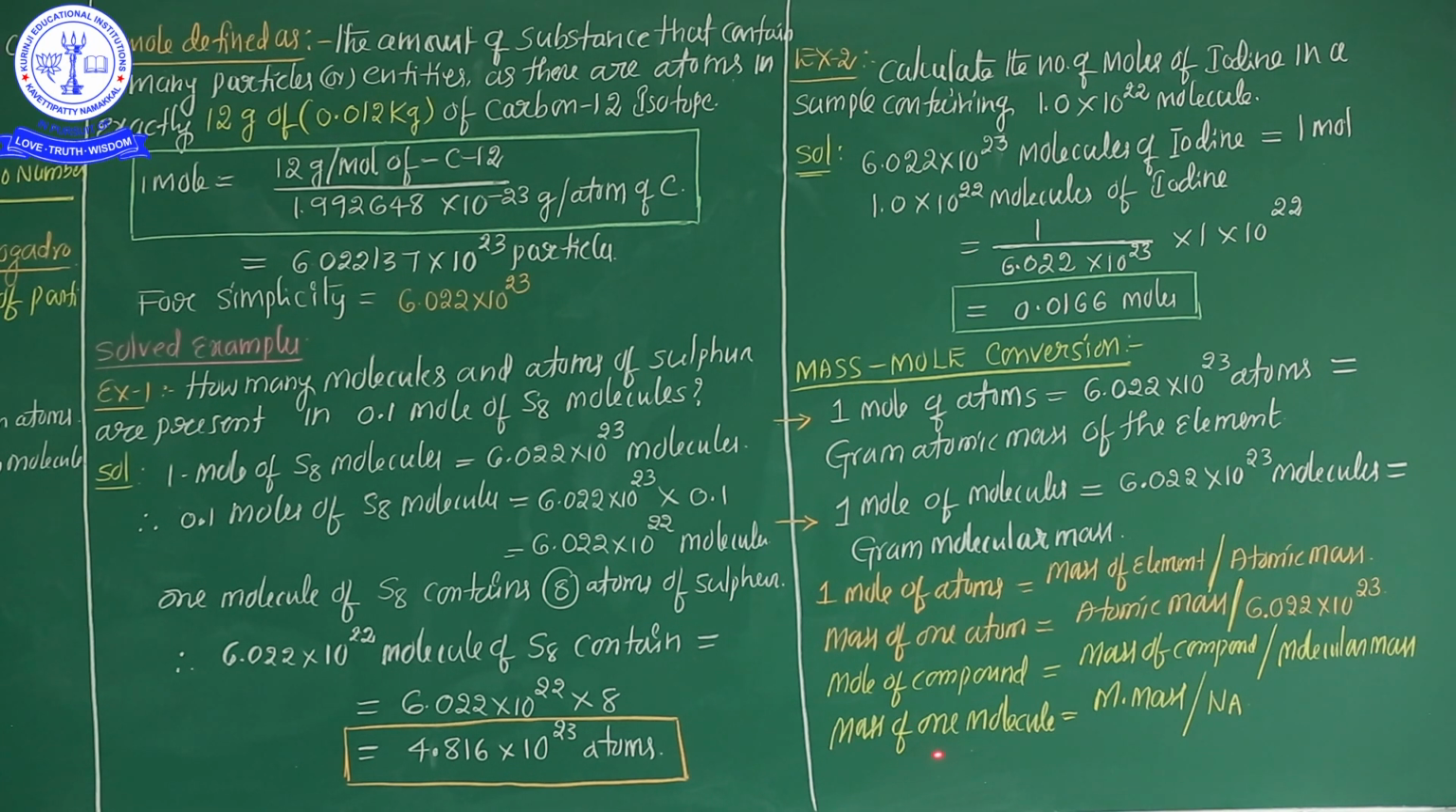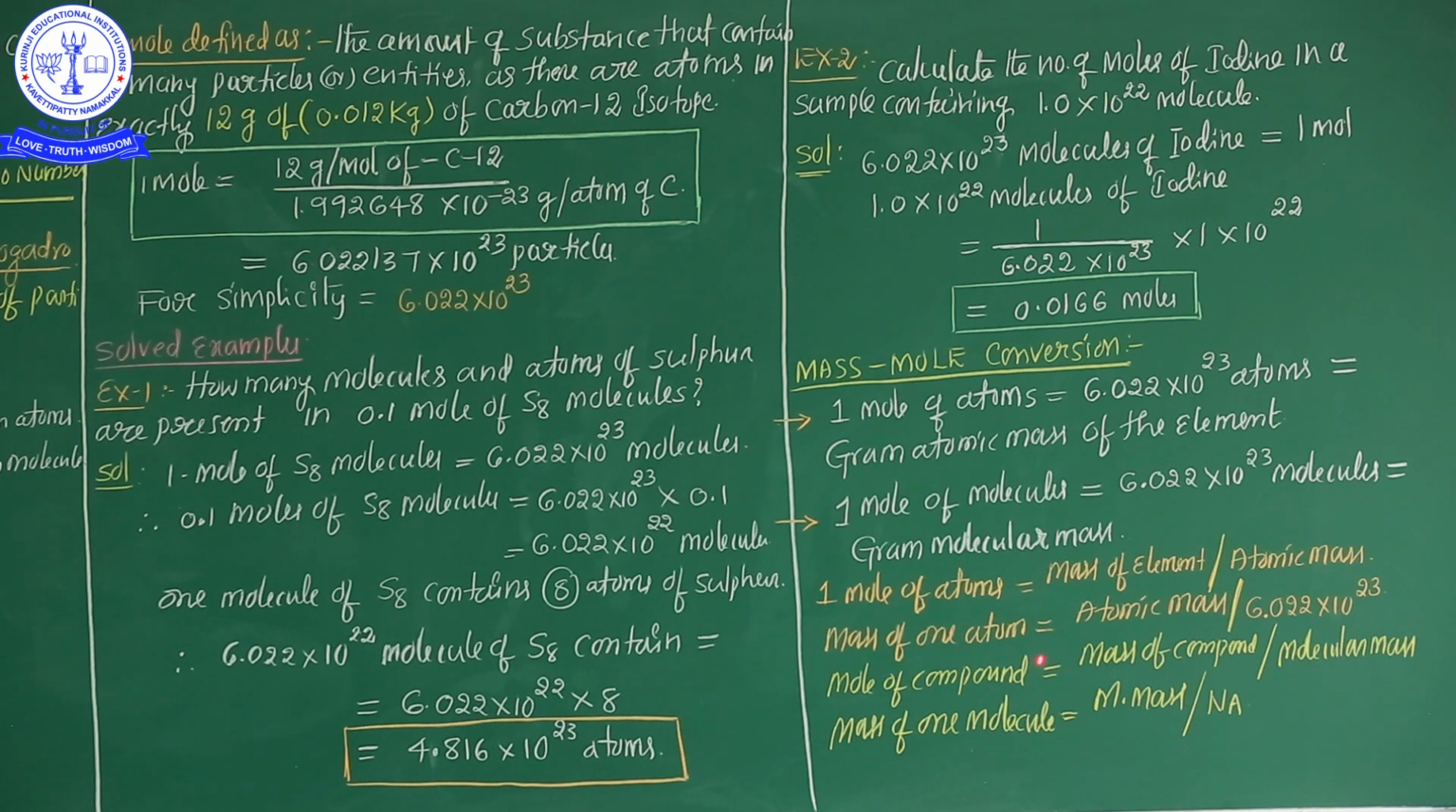And last and final formula: mass of one molecule is equal to molecular mass by Avogadro number. These are the important conversions. See once again, my dear students, 1 mole of atom is equal to mass of element by atomic mass.